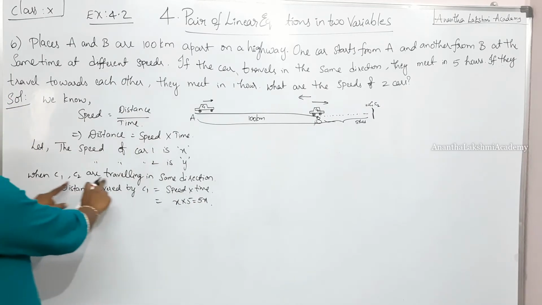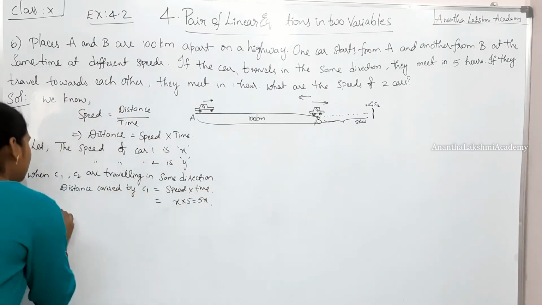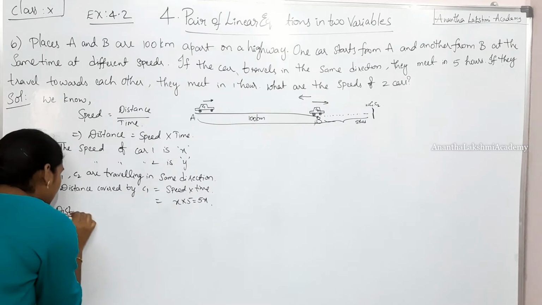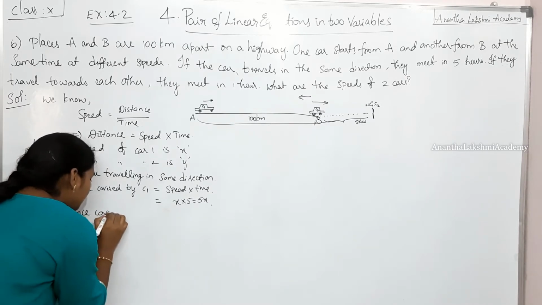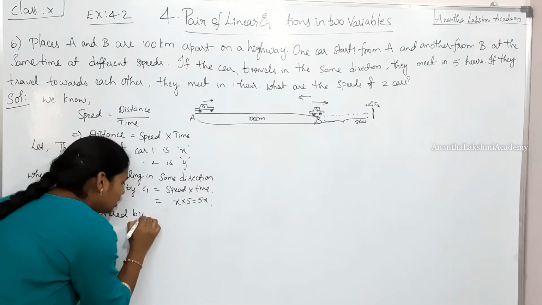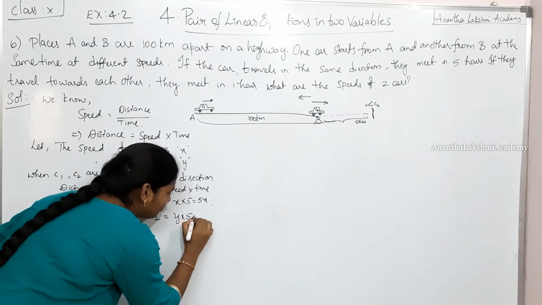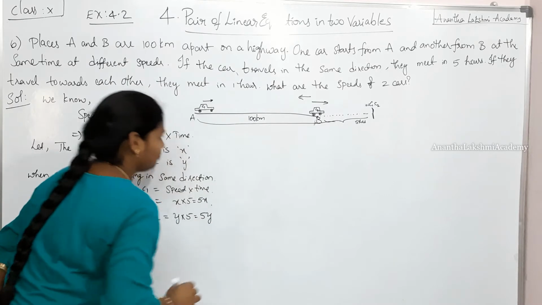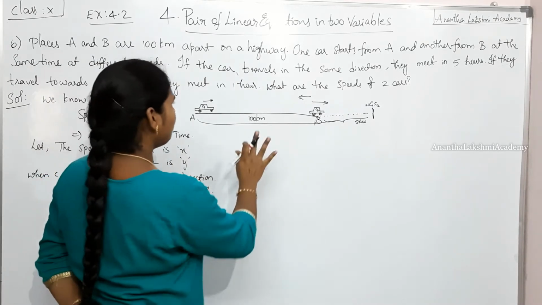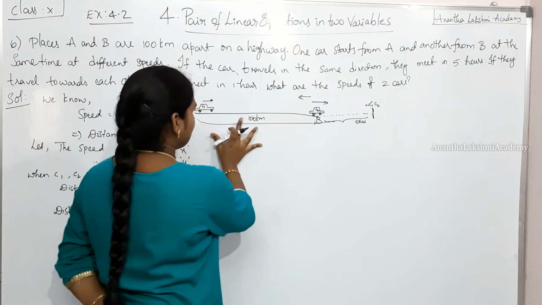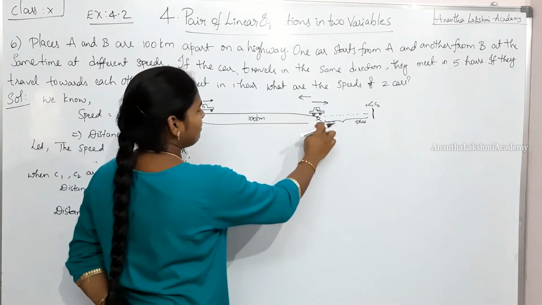Likewise, when C1 and C2 are traveling in the same direction, the distance covered by car 2 is equal to y into 5, that is equal to 5y. Now, what is the distance covered?